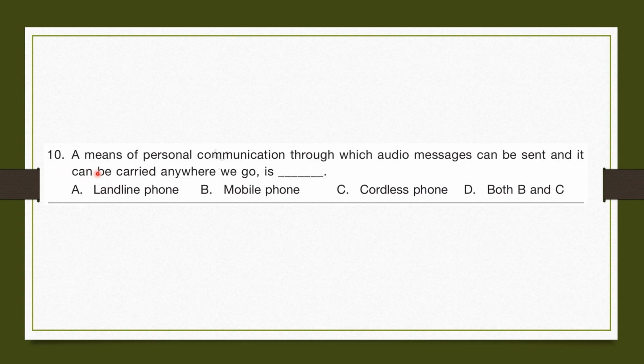And it says it can be carried anywhere we go. So out of these three, mobile phone is the only one where we can carry it anywhere. So the correct answer would be B, mobile phone.